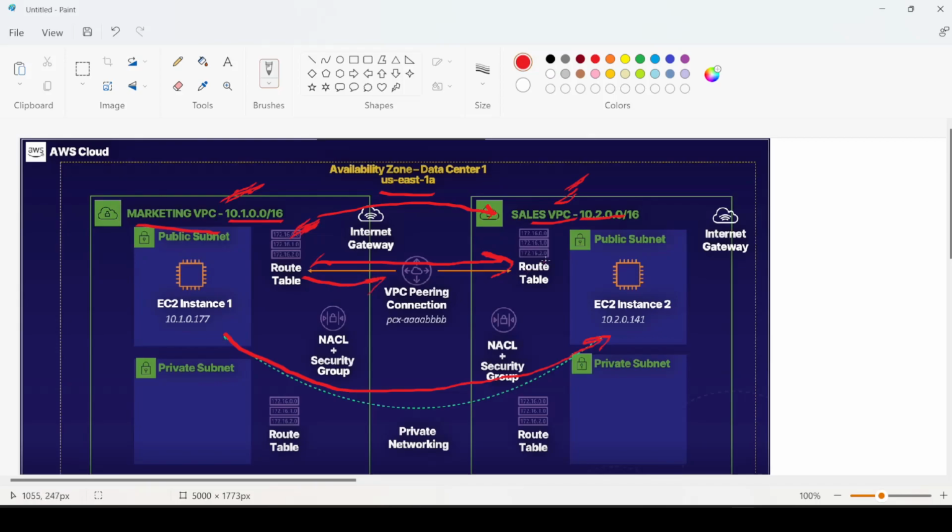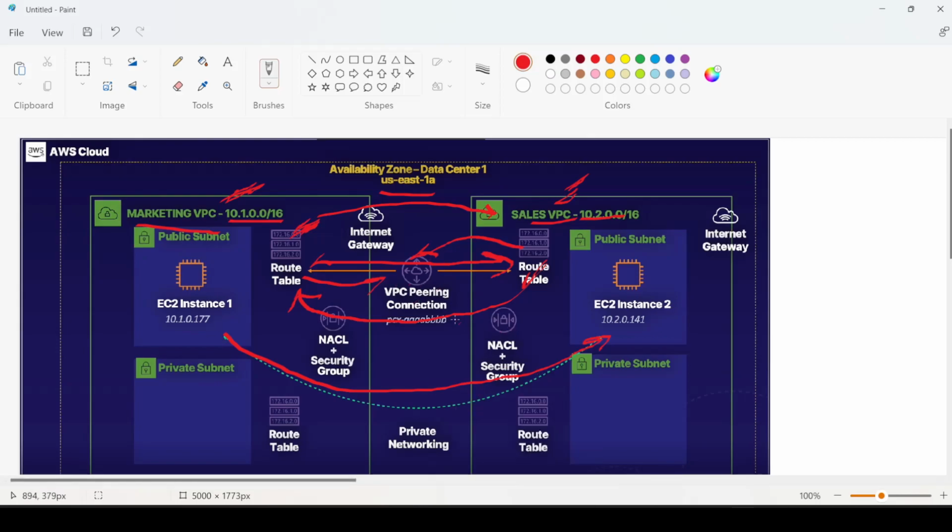And in the public and private route tables of sales VPC, we will be mentioning the destination as marketing VPC and target as VPC peering connection. We will be seeing the difference between destination and target. Destination is the location to which we can communicate, and target is the route through which we can communicate. We will be seeing this in this video.